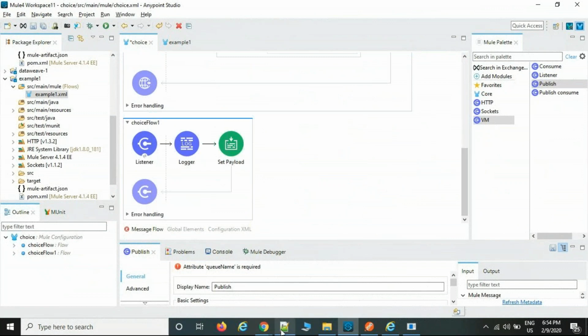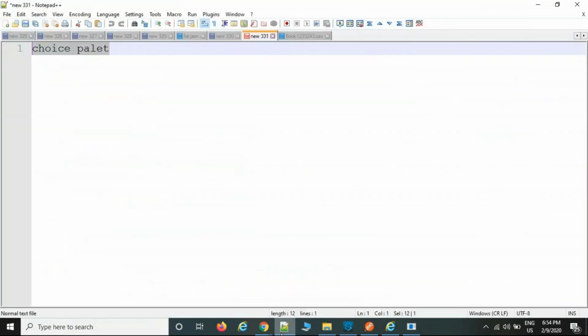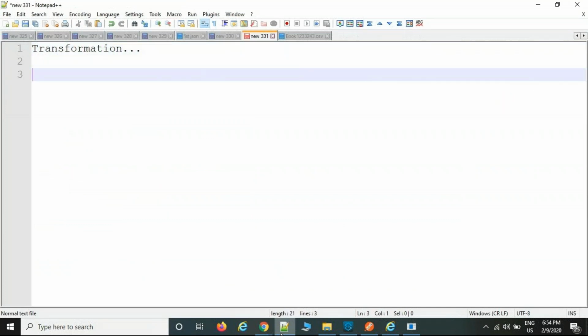Now we are going to discuss one more topic called transformation. Transformation is a new topic. The purpose of transformation is to convert one format to another format. For example, my customer source system is sharing an XML file, and the target system is expecting a CSV or JSON file, and we are going to convert one format to the other.